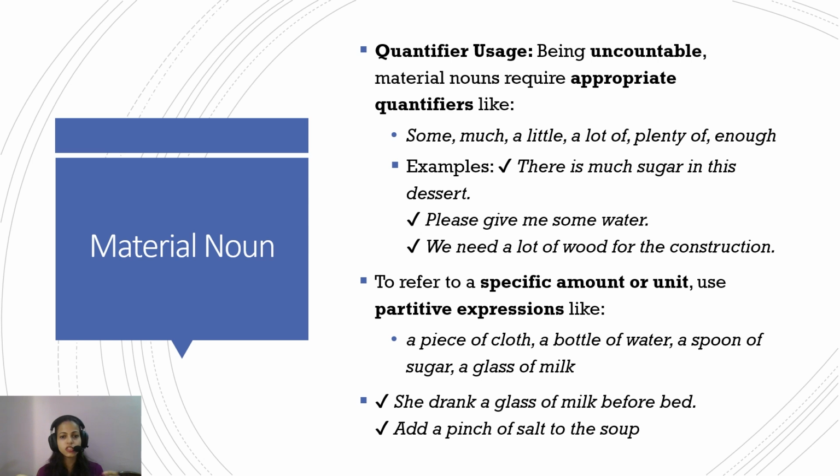So you have to put it in some container, and then you talk about the number of it. Okay. She drank a glass of milk before bread. Add a pinch of salt to the soup. So again, if you want to refer to a little quantity of salt, you have to add that kind of partitive expression before salt. Okay.